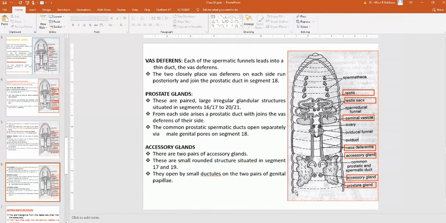sex organs. Then accessory glands: there are two pairs of accessory glands. These are small round structures. Here you can see this is the accessory gland. There are two pairs of accessory glands, one pair here and another pair here.